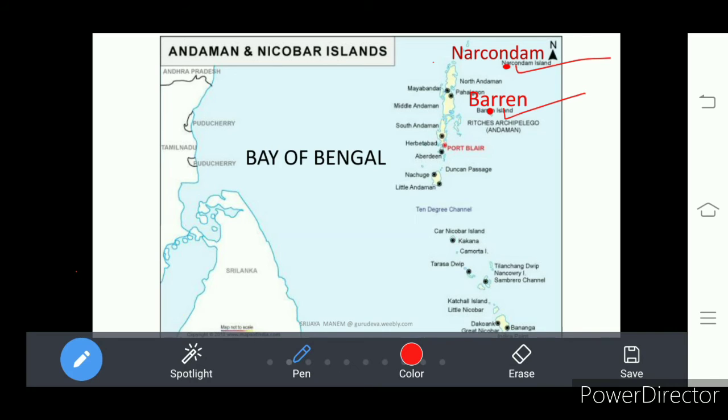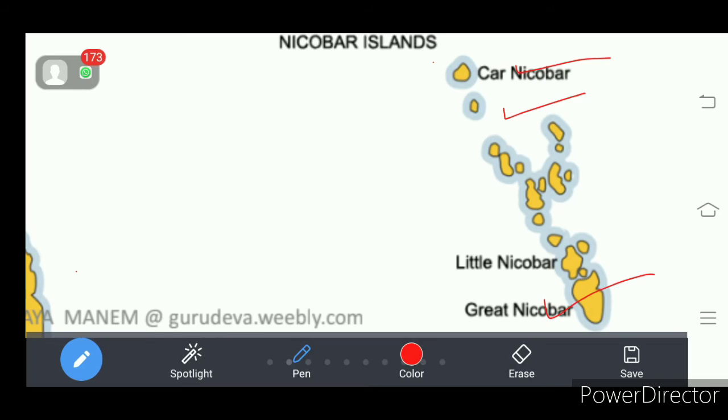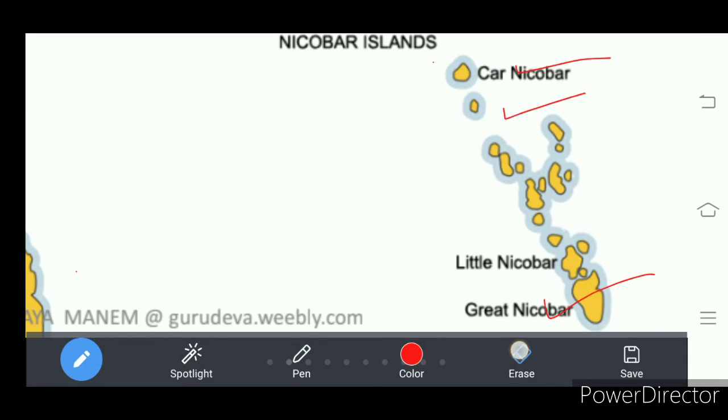Sometimes in map pointing it is also asked to point out Great Nicobar. Yes, this one, Great Nicobar. To the south of Great Nicobar, there is Indira Point. So the Andaman Nicobar Islands are two groups of islands.